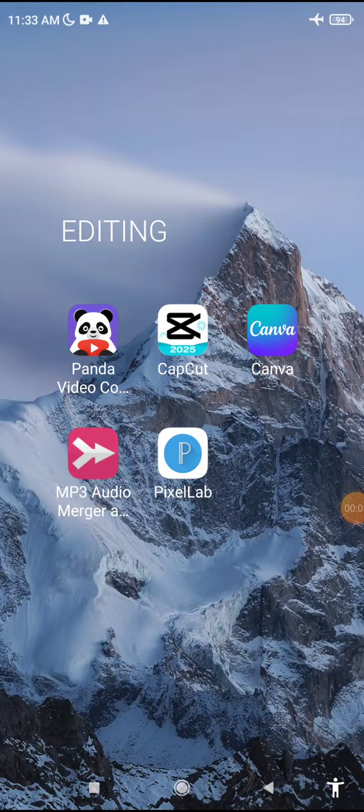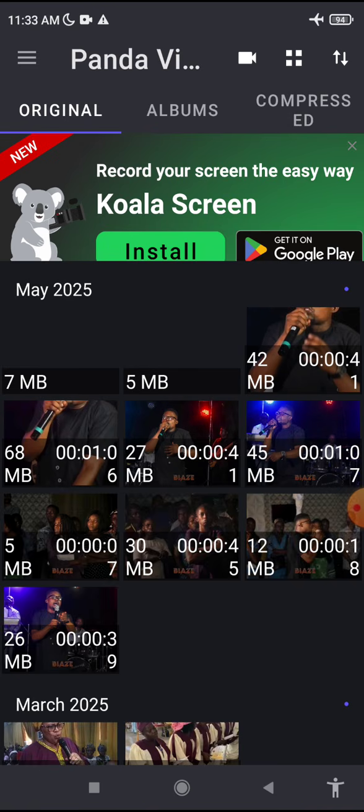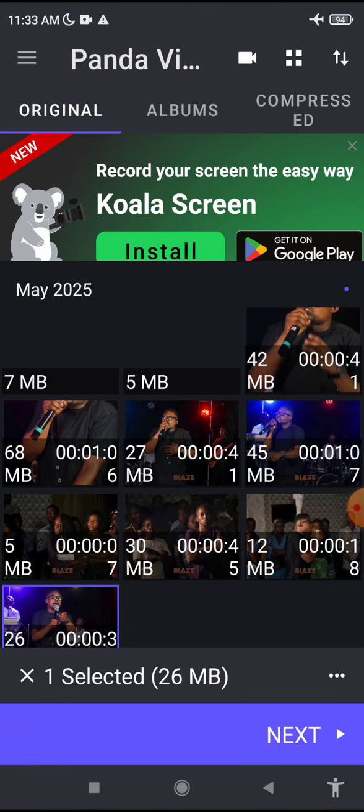In this video, I'll be showing you how to use Panda video compressor to compress any of your large video files to small. So in your own case, you can go to Play Store and download Panda video compressor. But in my own case, I have it already, so I will just open it. Then I will locate any of my big file videos, and I will compress it. So let me use this as an example.